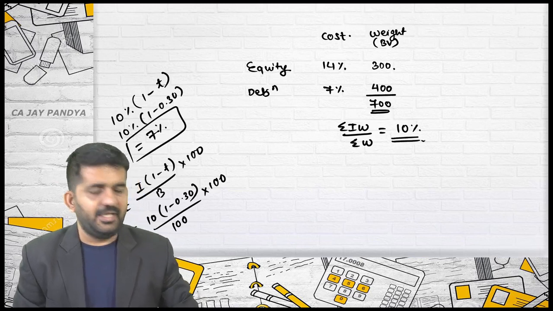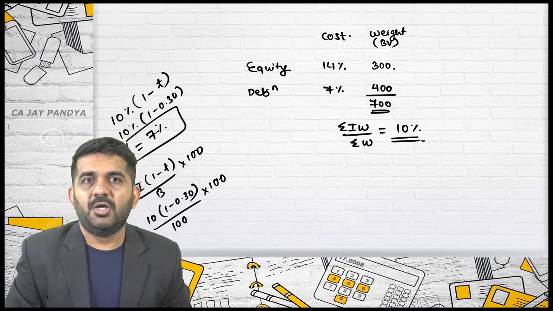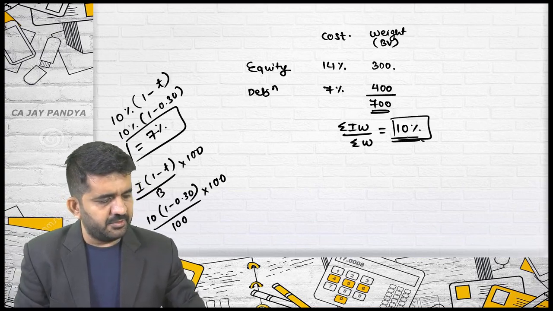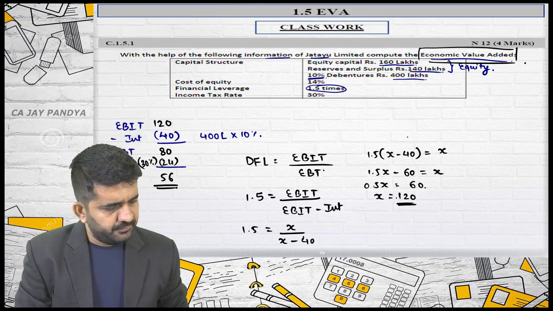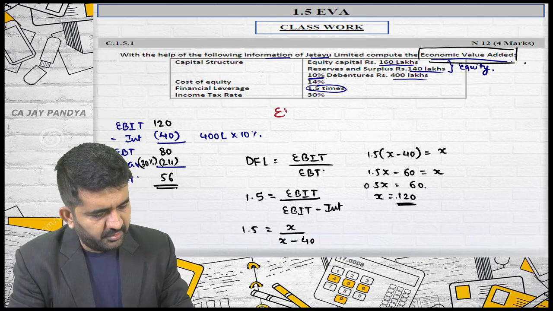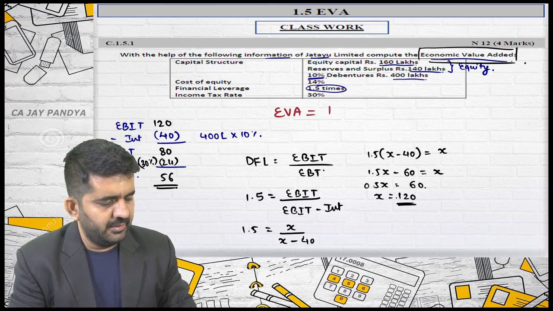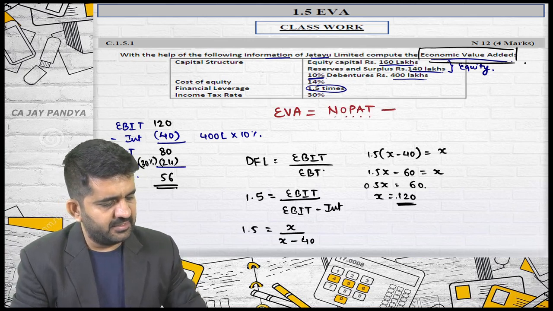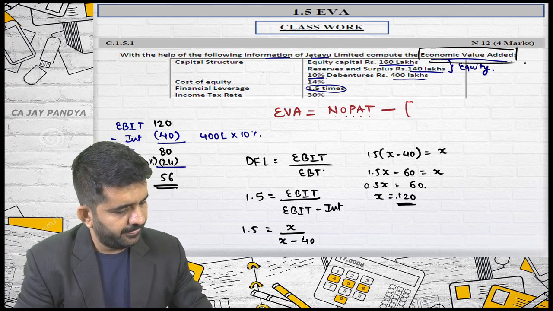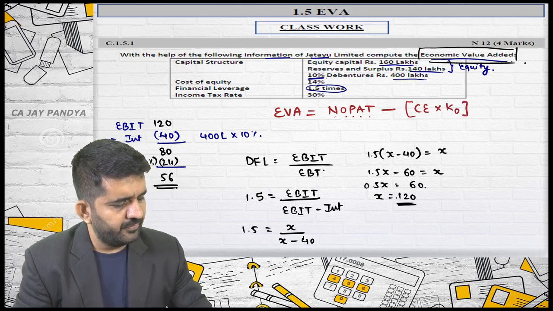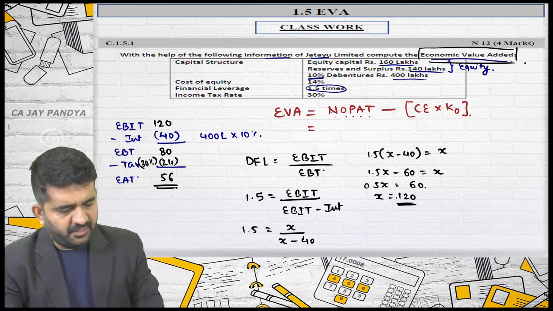It is coming exactly 10%. So cost of debenture is 7%, not 10%, but it is coming 10%. So KO is 10%. Let me find out EVA, economic value added. It is NOPAT, net operating profit after tax, minus capital employed multiplied by K. NOPAT, I'll have to find out.